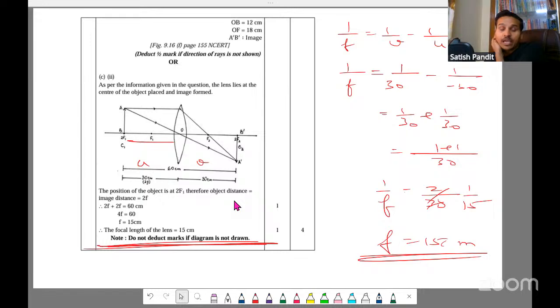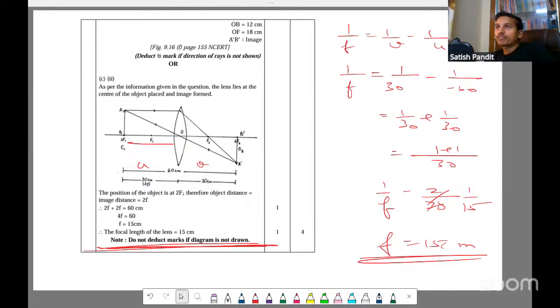But still we have to write, we have to say that we get the same size image only when the object is at 2F1. And since the distance between 2F1 and 2F2 is given as 60, that means you can say that the object distance will actually be 30, so image distance will also be 30. Then only you'll get that 60, right? And then you have to proceed that way. Okay. I hope you have understood.